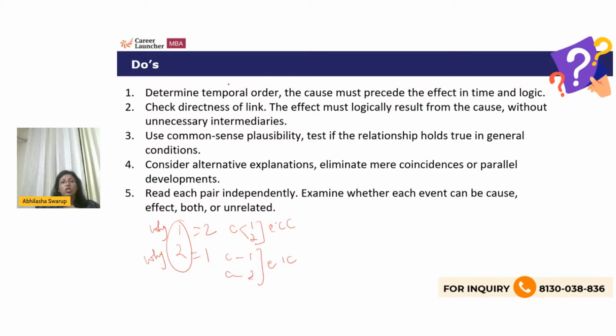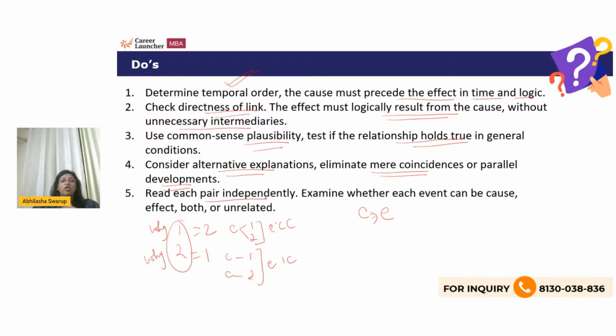Now, what are the do's? Determine temporal or time order. Cause must precede the effect in time and logic. So the cause will always come first and the effect will always come later. It cannot be that the cause came later. Check the directness of the link. There must be a direct logical causal relationship, no intermediaries. Use common sense plausibility. It has to be commonly true. So test if the relationship holds true in general conditions, normally. Consider alternative explanations. Can there be anything else? Eliminate mere coincidences or parallel developments.